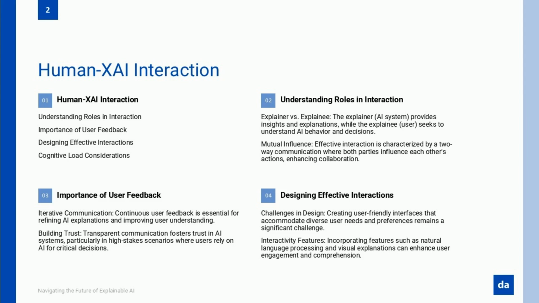It wouldn't work. Just like in the movie, real AI needs to take user feedback seriously. It's through this feedback loop that systems get better and explanations become clearer. Designing effective interactions. Remember how Jarvis uses visual cues, explanations, and just the right amount of detail to guide Tony? That's what effective AI interaction design is all about. It's about making sure explanations are tailored to the user, clear, actionable, and easy to process.